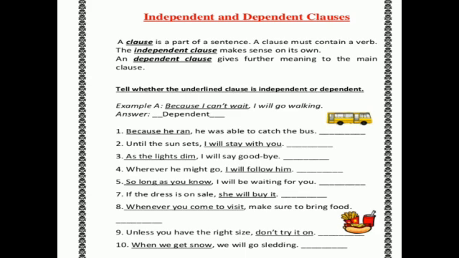Until the sun sets, we will stay with you. So I will stay with you is an independent clause. It gives complete meaning. So like this you should identify which is a dependent clause or an independent clause. Thank you.